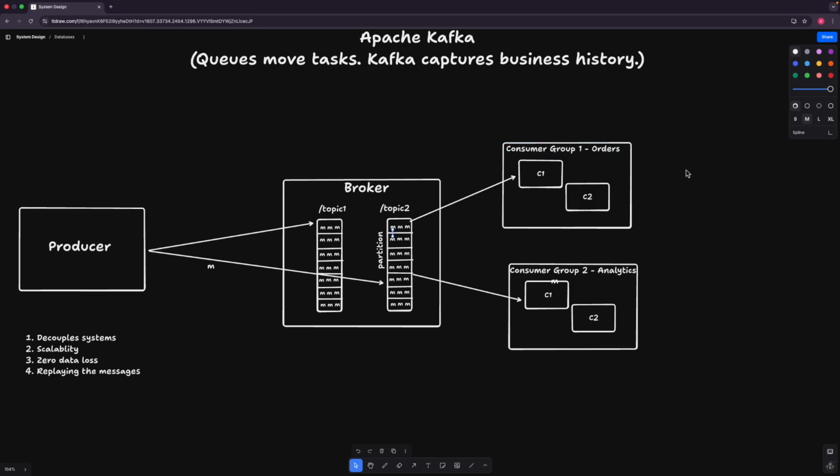But here what we need to make sure from the code point of view is that our consumers should be idempotent, okay, because if we reprocess the same message, then the database might end up with duplicate values, and the customers or the downstream systems will get duplicate messages, right? So for that, every downstream system and the database side, we need to make sure it is idempotent. So that's another major advantage which we hardly see in any of the other systems we have discussed till now, like RabbitMQ or SNS or SQS, right?